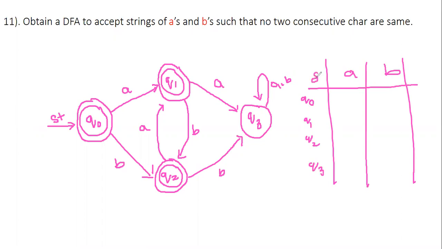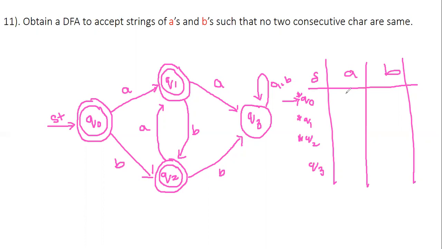Here we have delta. Now observe: Q0 is the start state and also a final state, so we need to provide both symbols, the arrow mark and the star. Q1 is also a final state, and Q2 is also a final state.